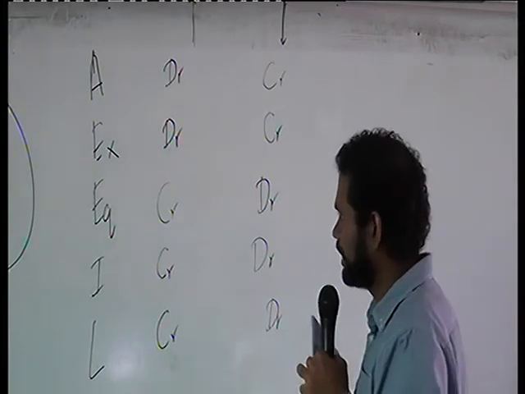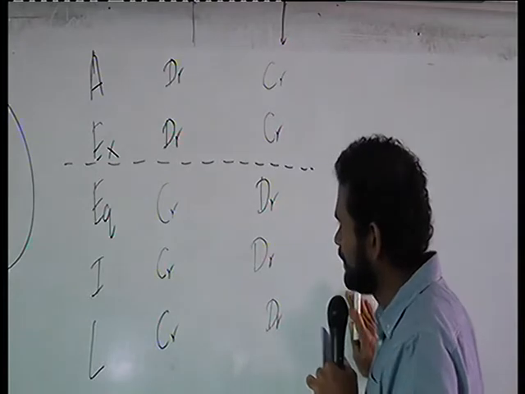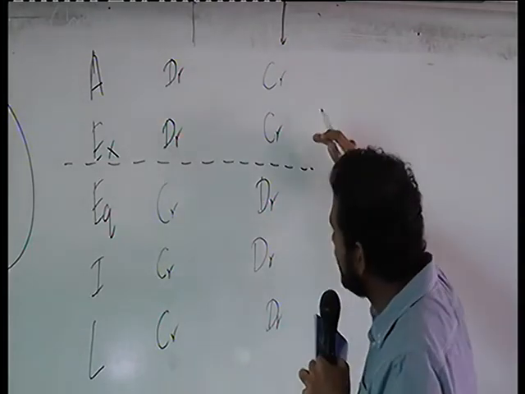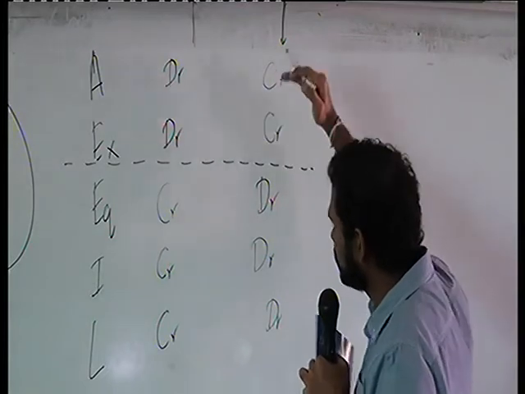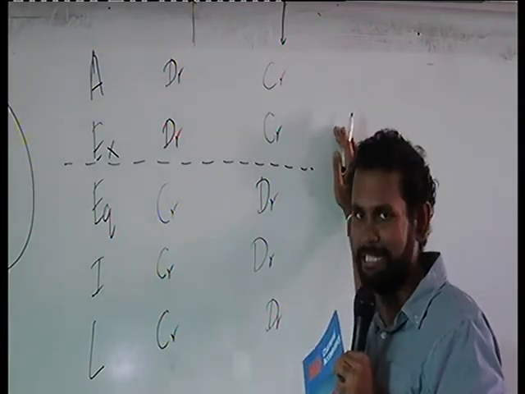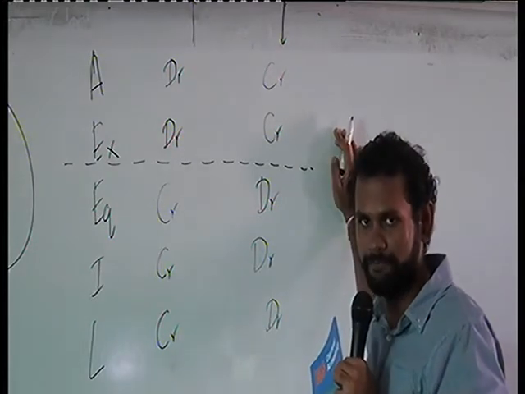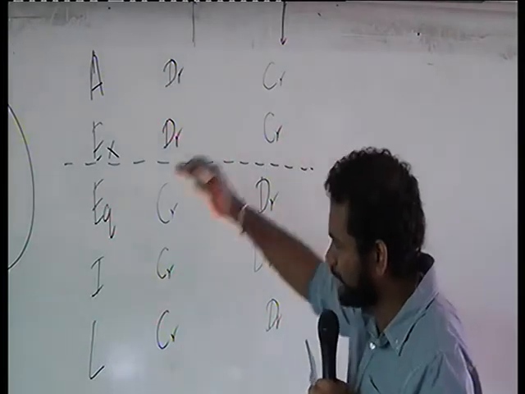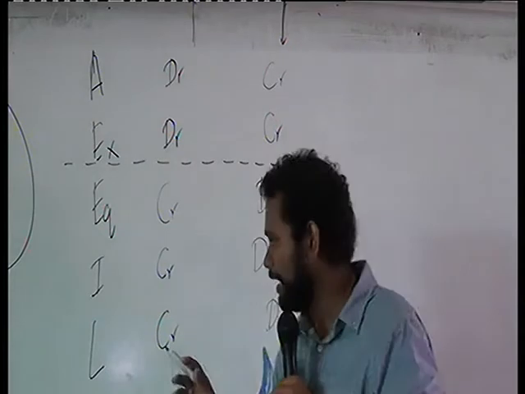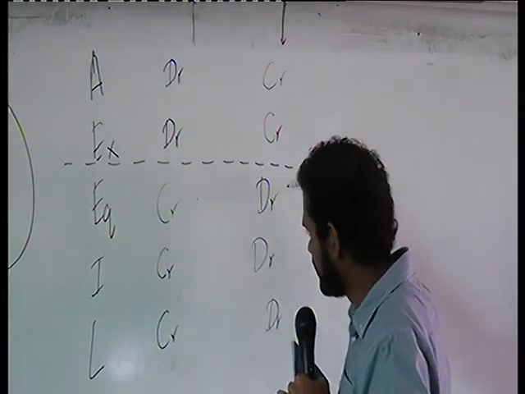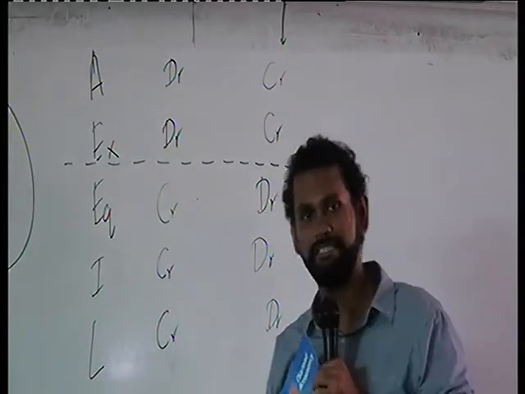So you can see now, if you put a line like this, the double entry for assets and expenses would be similar in nature. That is, if there is an increase, it will be a debit. If there is a decrease, it will be a credit. At the same time, equity, liabilities, and income will operate in the same way. If there is an increase in equity, credit. If there is a decrease in equity, debit. If there is an increase, credit. If there is a decrease, debit.